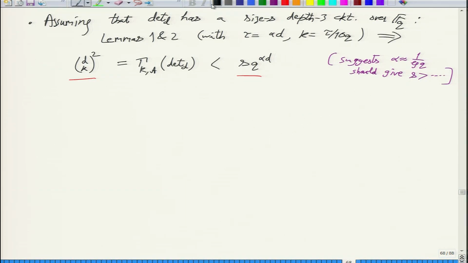Right, but this is obviously not correct, because D choose K whole square is not 2 raised to D. It has a complicated expression. So we have to do this in more detail. So let us do that calculation. So what do you know about binomial estimates, Stirling's approximation?